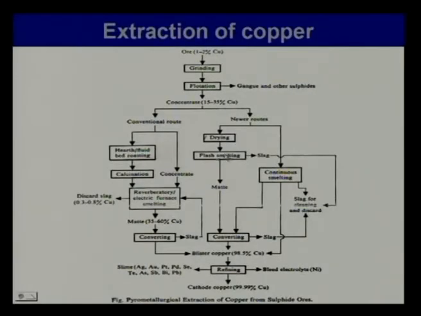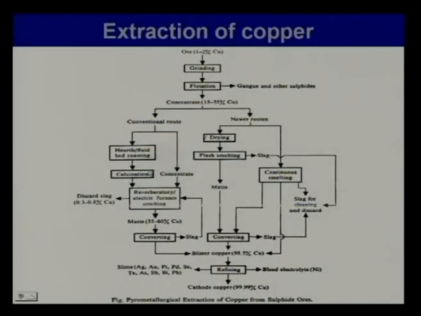Because here is a reactor where the condition can be uniform, the same PO2 will prevail in the roaster, where it is roasting. One PO2 will prevail in the reverberatory furnace, and during converting you are injecting oxygen, there is a certain oxidizing environment in the converter.